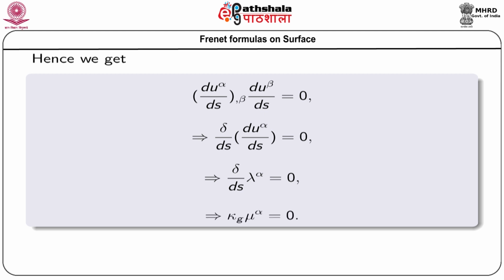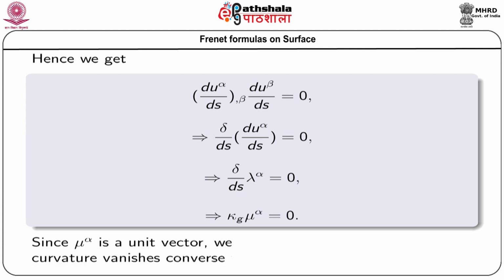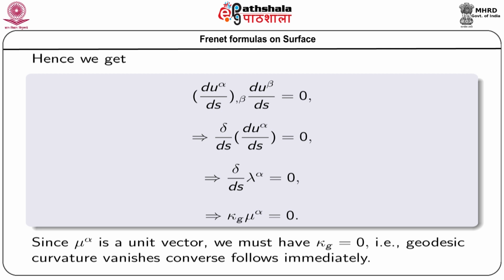Now, from the Frenet formula, we know that del lambda alpha del s equals kappa g mu alpha. So, del lambda alpha del s equal to 0 implies kappa g mu alpha equals 0. Since mu alpha is a unit vector, its components are not all 0, and therefore we must have kappa g equals 0.